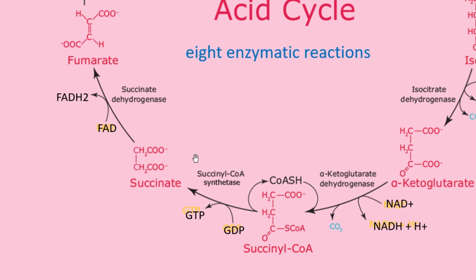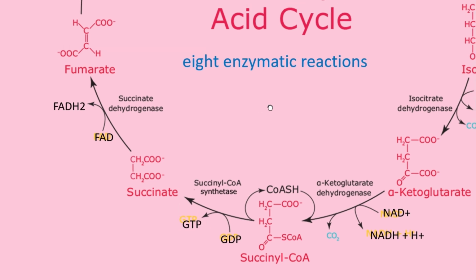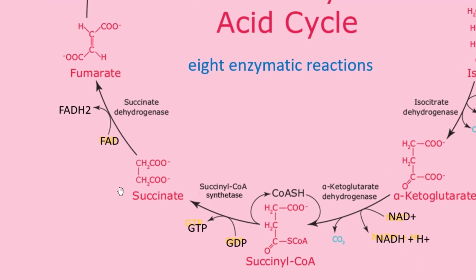Remember, this is not succinyl CoA synthase, this is synthetase. And one molecule of GDP will be converted into one molecule of GTP. Now this GTP can easily get converted into ATP, so there is no issue in that. That's why sometimes we say that the TCA cycle produces ATP, or we may say that it produces GTP, although GTP is the more accurate answer, so we should stick to GTP. GTP, NADH and FADH2, these three molecules are synthesized from the TCA cycle.